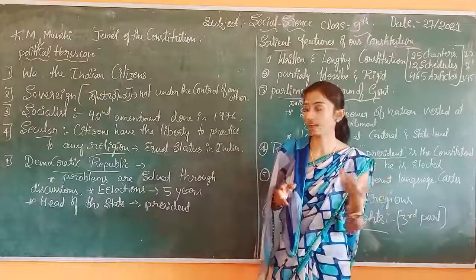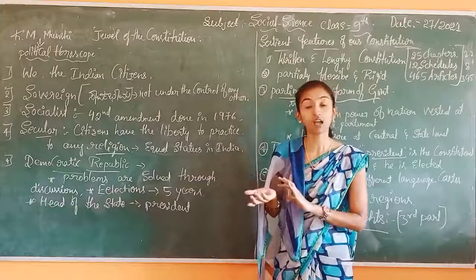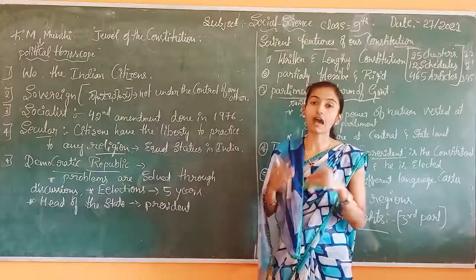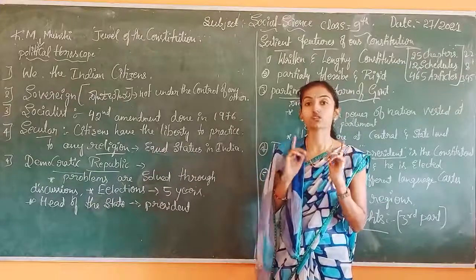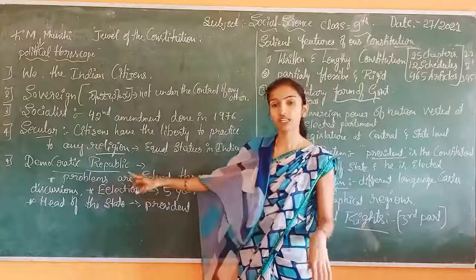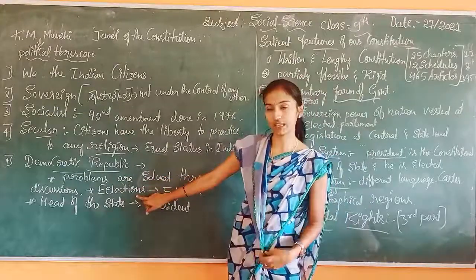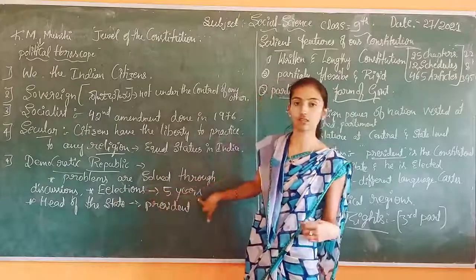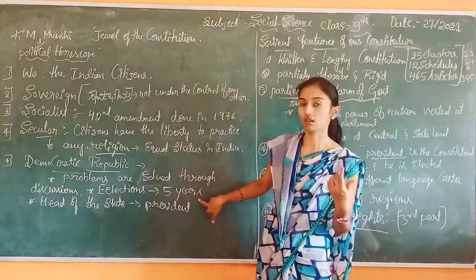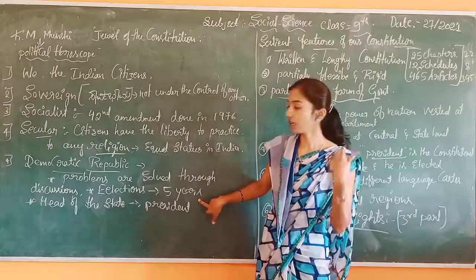Here any problems that arise in the constitution or the government are only discussed, and after that they are solved. I will just give an example: some different article amendments are discussed in both the upper house and the lower house, and after that it is decided. So the problems are solved through discussions. The next thing is that it is followed by the elections. Elections means every 5 years constitutionally we conduct the what? Elections. Then we choose some eminent persons to rule the government.